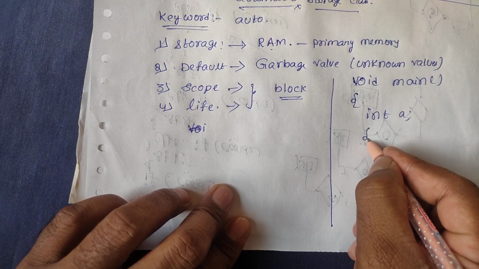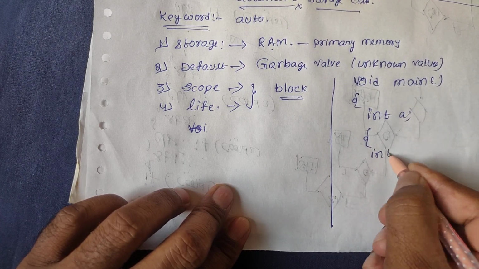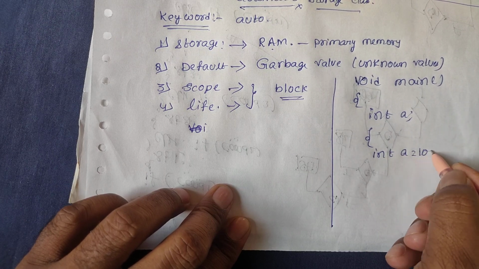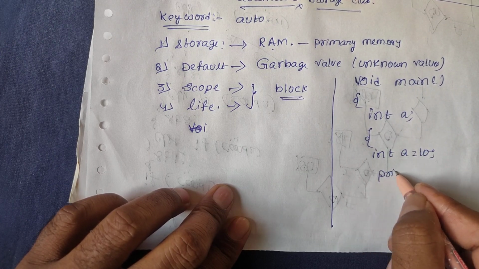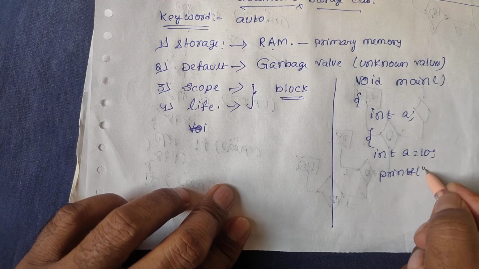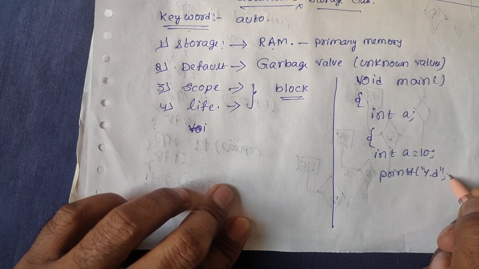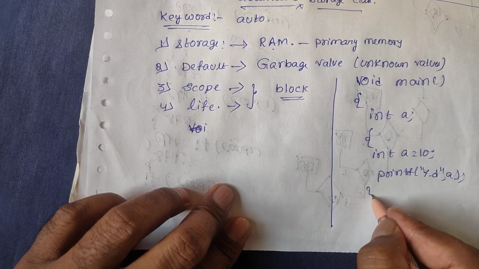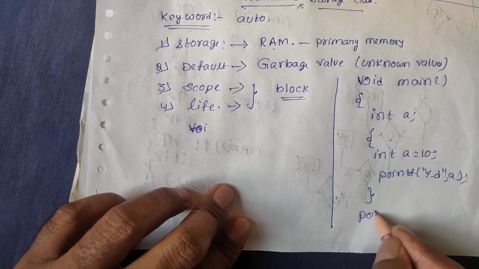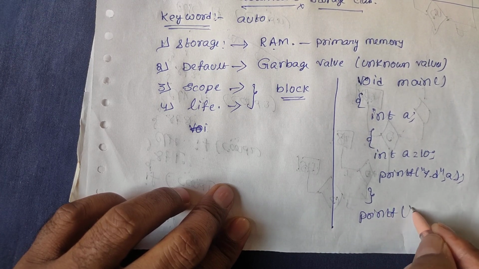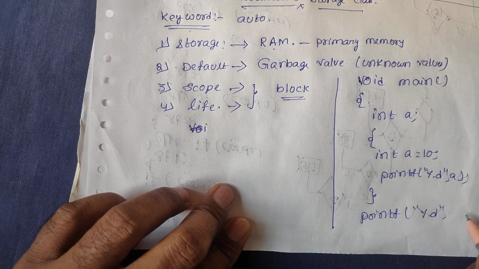Then I take one more block. Here I take int a equals 10. Then I print printf %d a. After that I close this block. Then after that I take printf %d a.